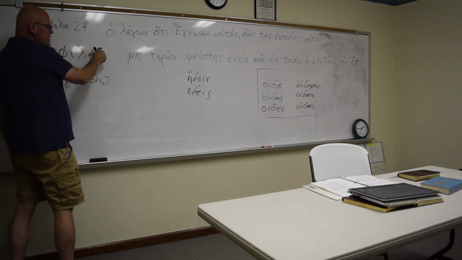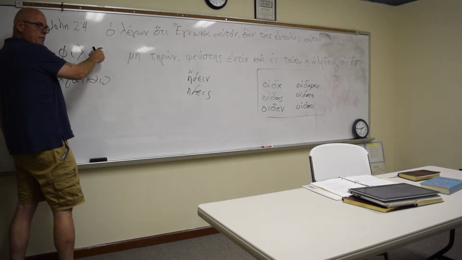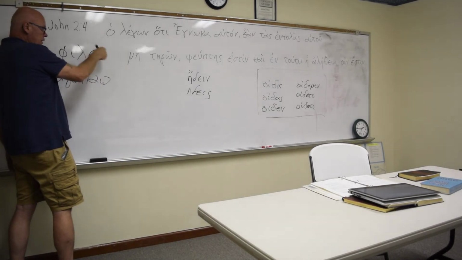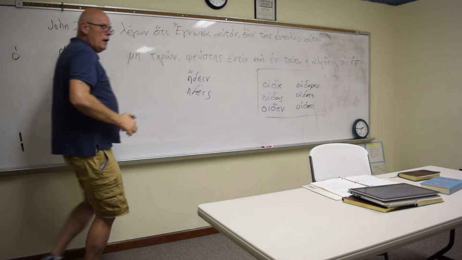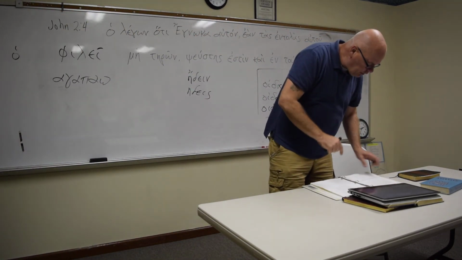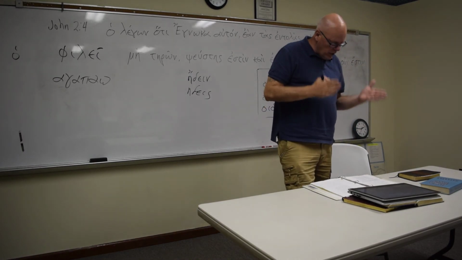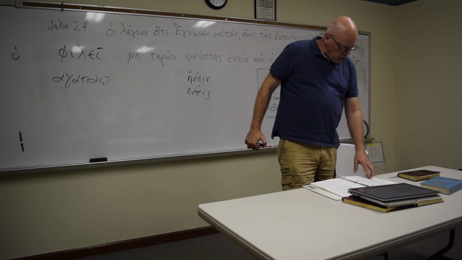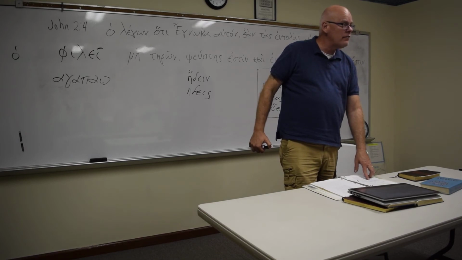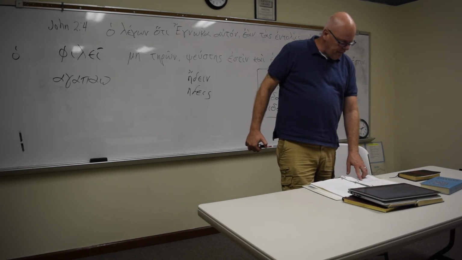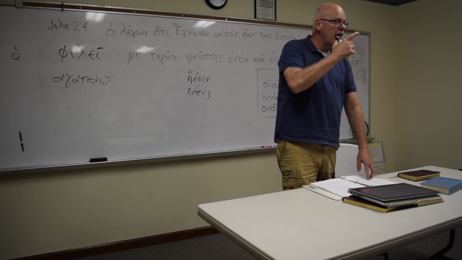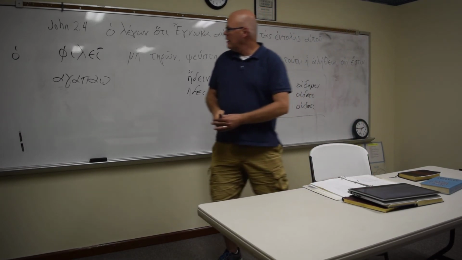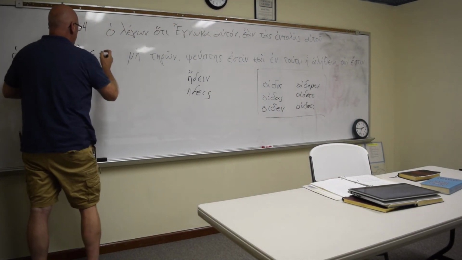The circumflex is going to tell you that I've got a contraction here, that this is the contracted form. Now on the chart, on one side you've got phileo, and then you've got philo with the circumflex. Phileo, you will not find anywhere in the New Testament. You will find these forms in the dictionaries, but not in the New Testament.